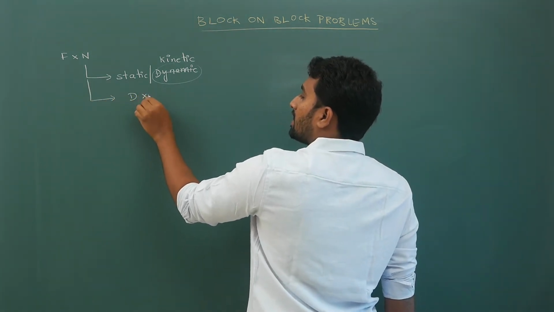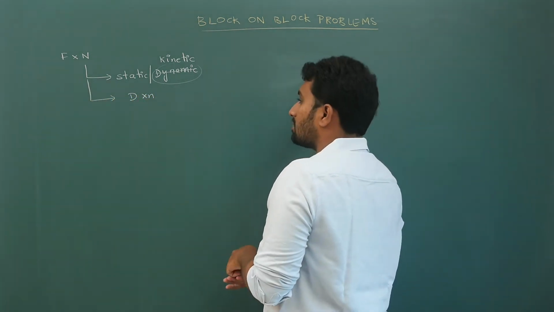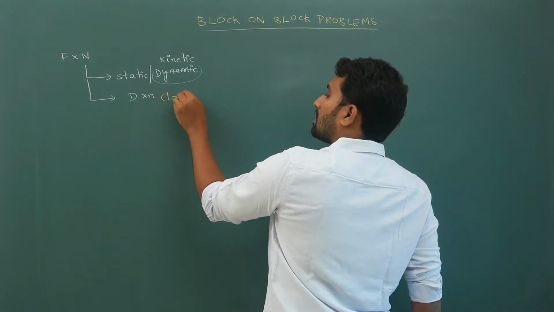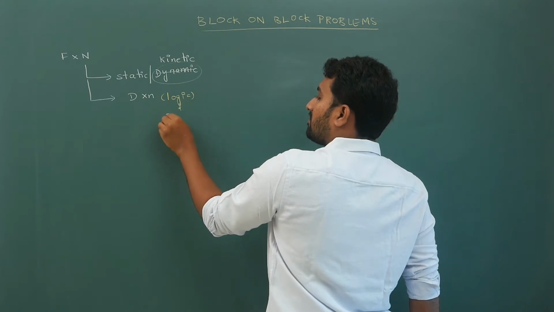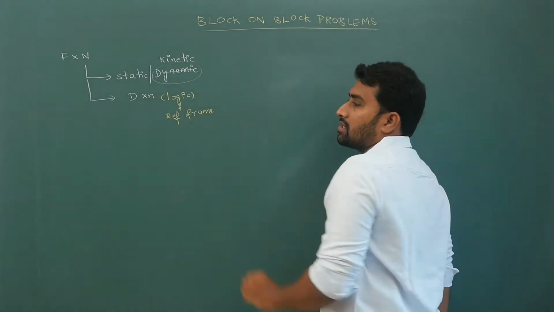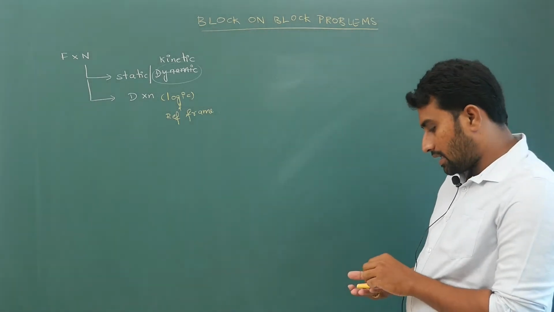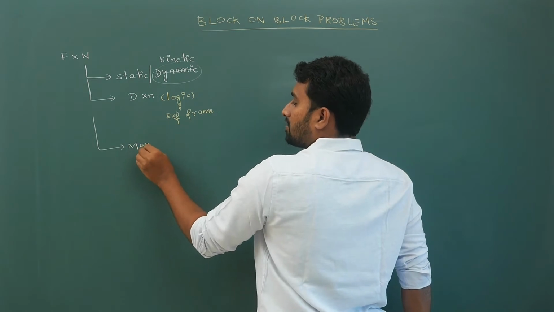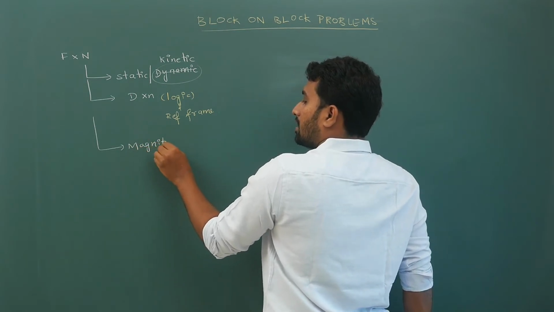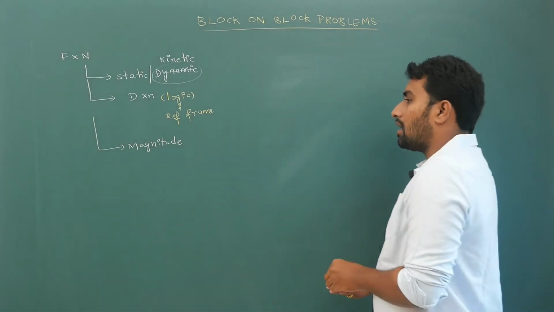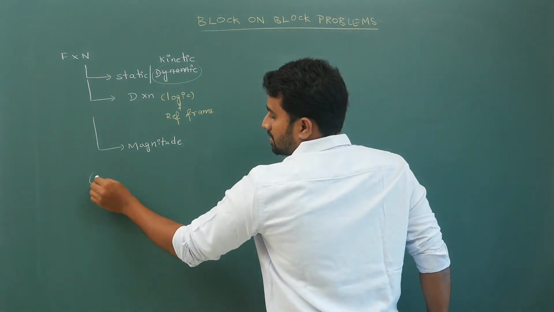Then you have to decide direction. This direction will be from logic, and reference frame. From logic and reference frame you will decide the direction of friction. And coming to the magnitude of friction, your line of approach will be like this.